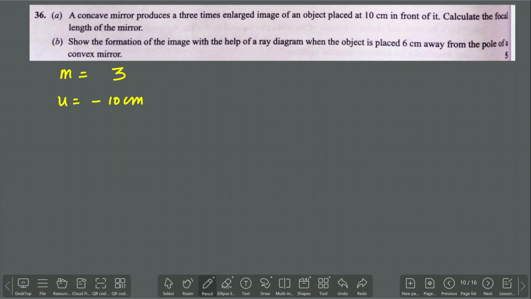Clear? In the question they asked us to calculate the focal length of the mirror. Another thing it is saying is placed at a distance of 10 centimeter in front, that is u.